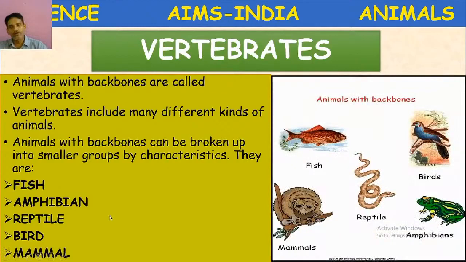Okay, what are the animals with backbones called? Vertebrates. How many groups are there in the vertebrates? 5. Based on the characteristics, vertebrates are grouped into 5 main types: fishes, amphibians, reptiles, birds, mammals. Once again, I repeat some basic characters.